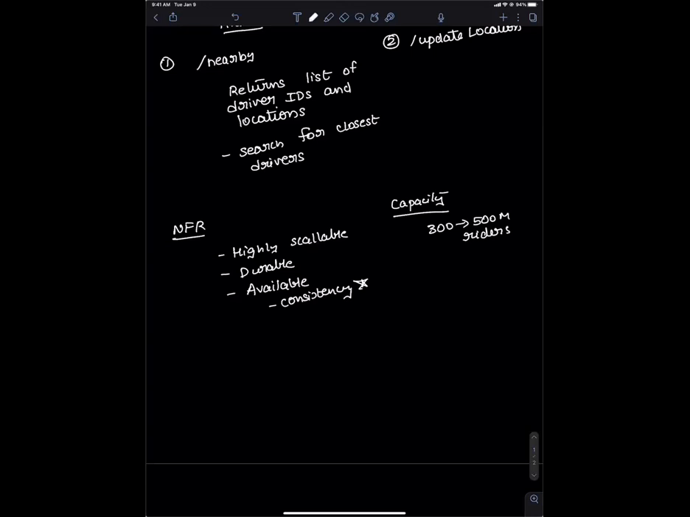The number of drivers should be less than that. So these are the number of riders, and less than that, say 1 million drivers. Yes, maybe.